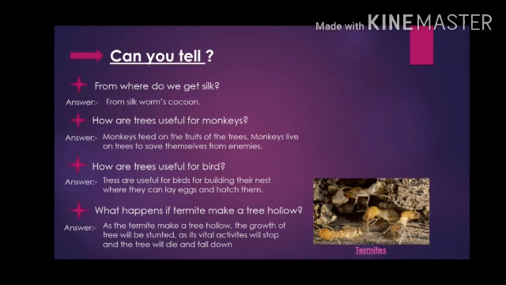Coming to a new topic. My dear students, here some questions are given, and we will try to find out the answers for them. Our first question is, from where do we get silk? We get silk from the silkworm's cocoon. Second question, how are trees useful for monkeys? You all have seen monkeys? You all know how trees are useful to them? Yes, monkeys feed on the fruits of the trees. They live on the trees to save themselves from enemies.